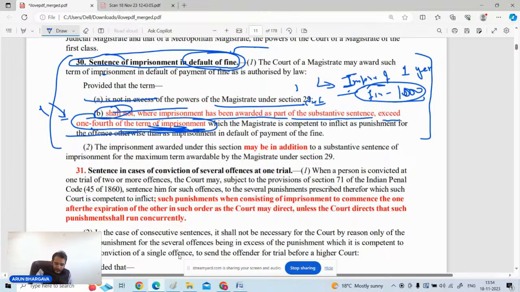Yes, who will tell me? So someone is giving me the answer. That is one fourth of the competency of the magistrate as he has tried under section 65, where one fourth of the maximum extent of imprisonment. So combining both. Look what happens, if the power of the magistrate is not allowing him to go for that, then he cannot exceed his power. But if he is having the power, then the maximum imprisonment which can be given for the default of the fine is one fourth. That is the point.